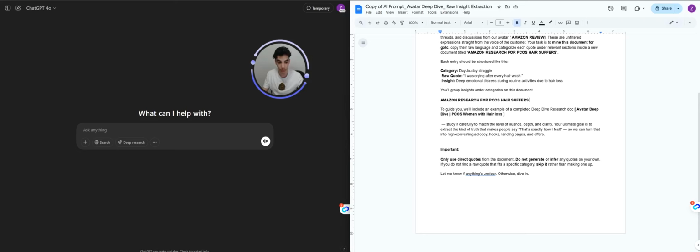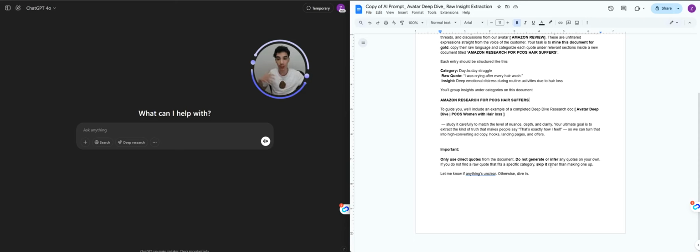Important: only use direct codes from the documents. Do not generate any codes on your own. If you do not find any raw code that fits a specific category, skip it. So it's not going to start getting ideas from its own mind because it didn't find, say, a review on Amazon for that category, that's going to be specific.